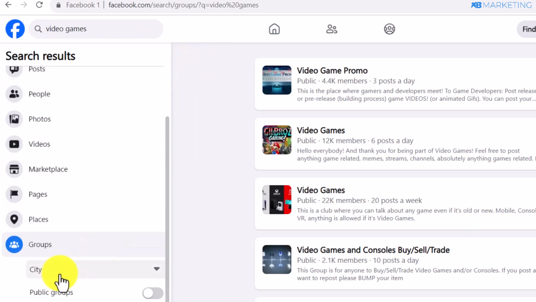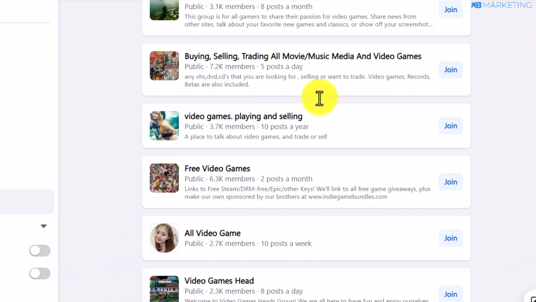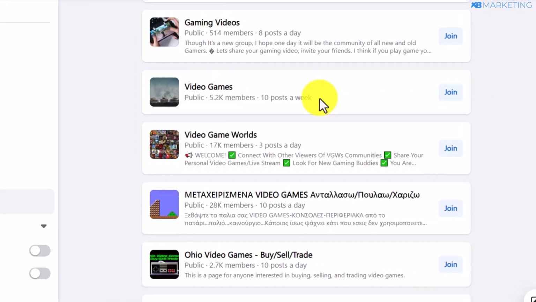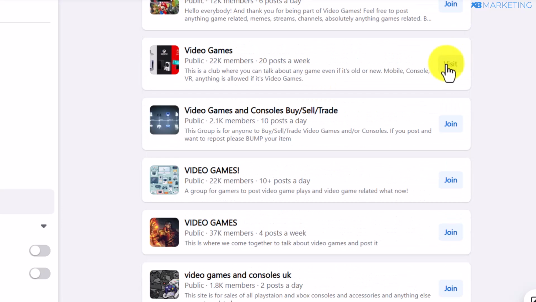So once you do this, then you want to scroll down and you want to click on groups. So if you do this, you are going to see endless groups that you can join, and you can use this to make money promoting this offer. So I'm going to take this group here as an example.